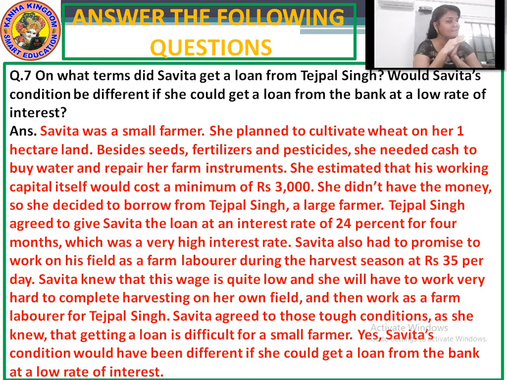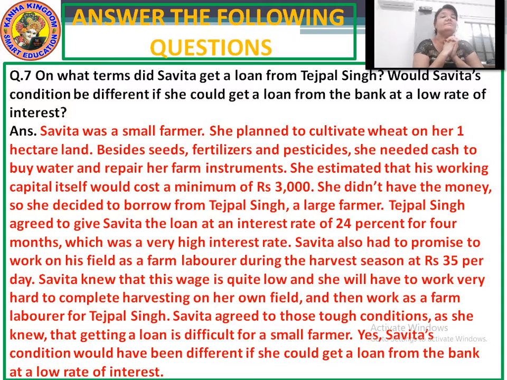Now why did she need the loan? She needed the loan because she wanted to buy the water for the farming, and she wanted to repair the farm instruments. So Savita had the fertilizer, seeds and pesticides, but the money she needed was for other purposes like buying water and repairing the farm instruments.